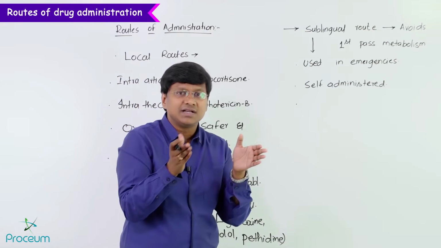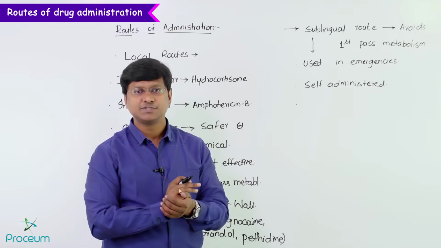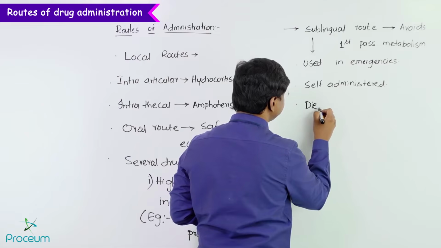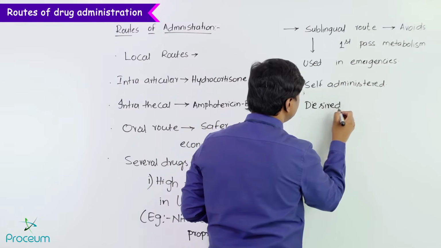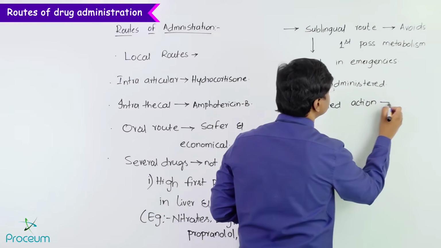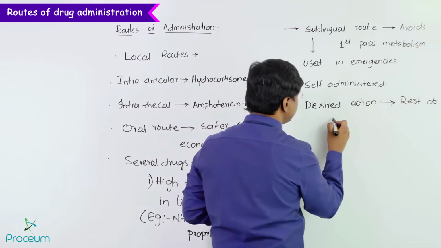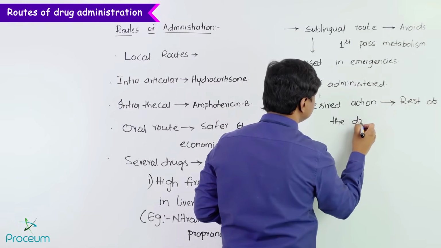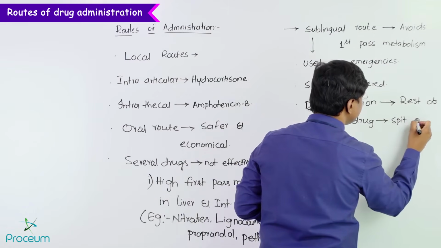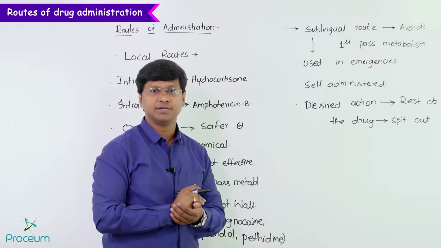So once the desired action has come to the individual, the rest of the drug can be spit out. That is the advantage of this particular sublingual route.